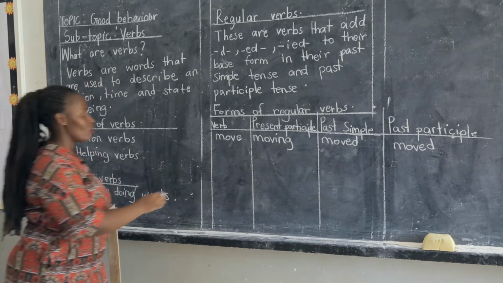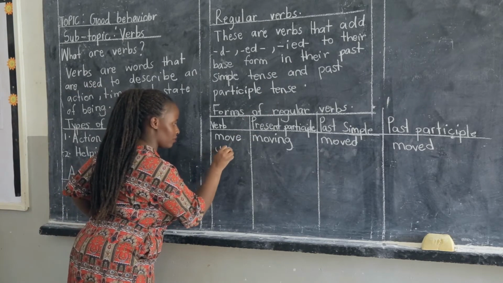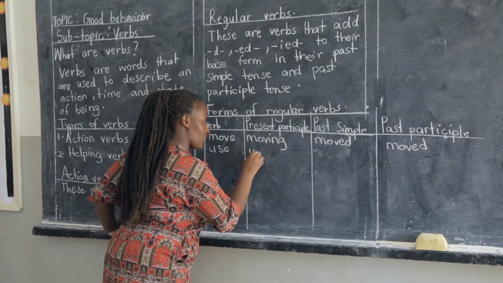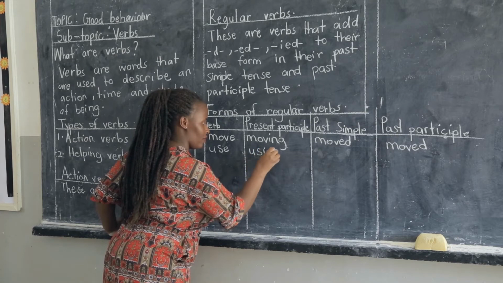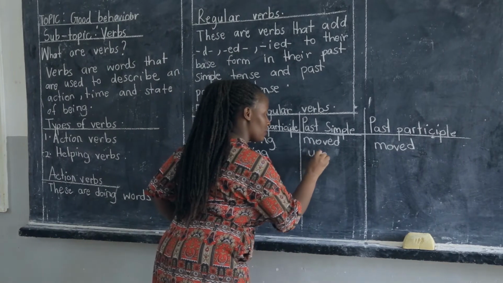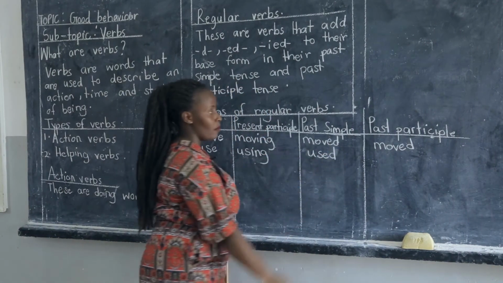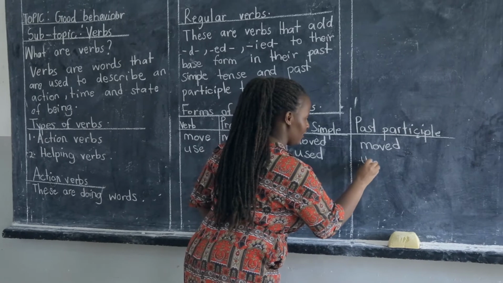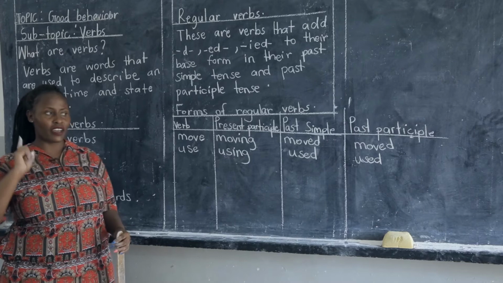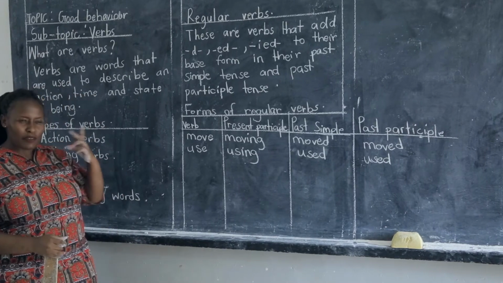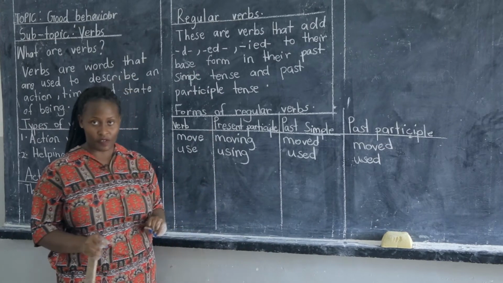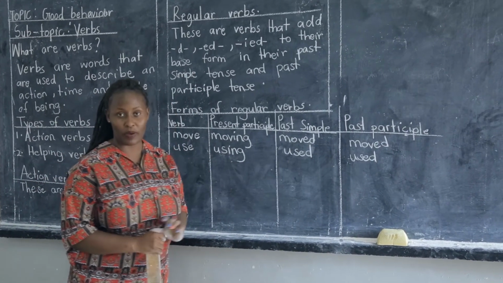The second one, we can say use. In the present participle, it is going to become using. In the past simple, it is going to become used. Past participle, again, used. We need to know, how do we come to know that these words are the regular verbs? We simply add D in their past tenses.